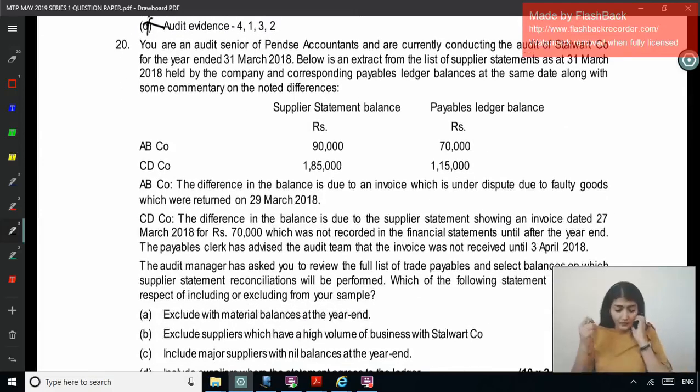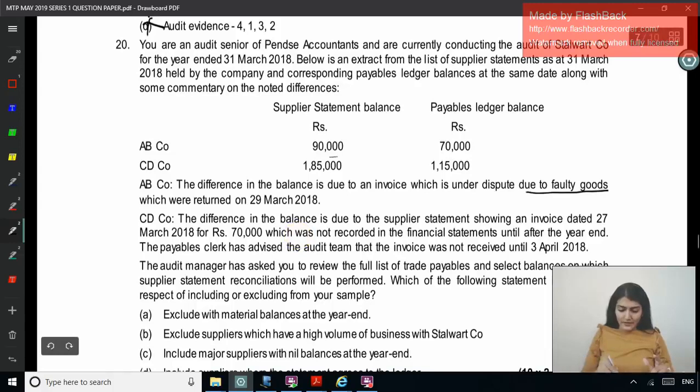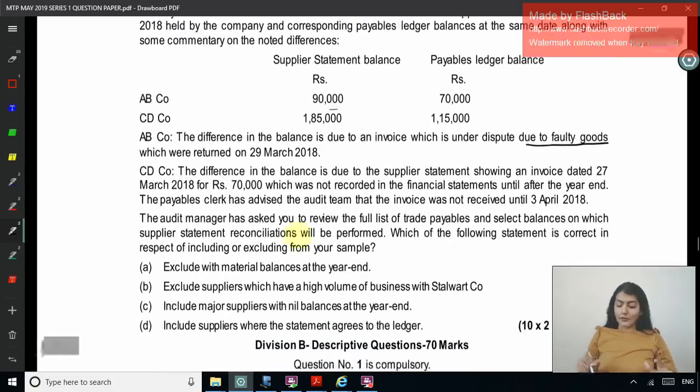And the last one, you are an audit senior of Pensy Accountants and are currently conducting the audit of Stalwart for 2018. Below is the extract from the list of supplier statements held by the company and the payable ledger balance at the same date, along with some commentary on the noted differences. Supplier statement balance and payable ledger balance. First one, the difference is due to which is under dispute due to faulty goods, right? 20,000. The difference in the balance is due to the supplier statement showing an invoice dated 27 March for 70,000, but which was not recorded until after the year end. The payable clerk has advised the audit team that the invoice was not received till 3rd April.